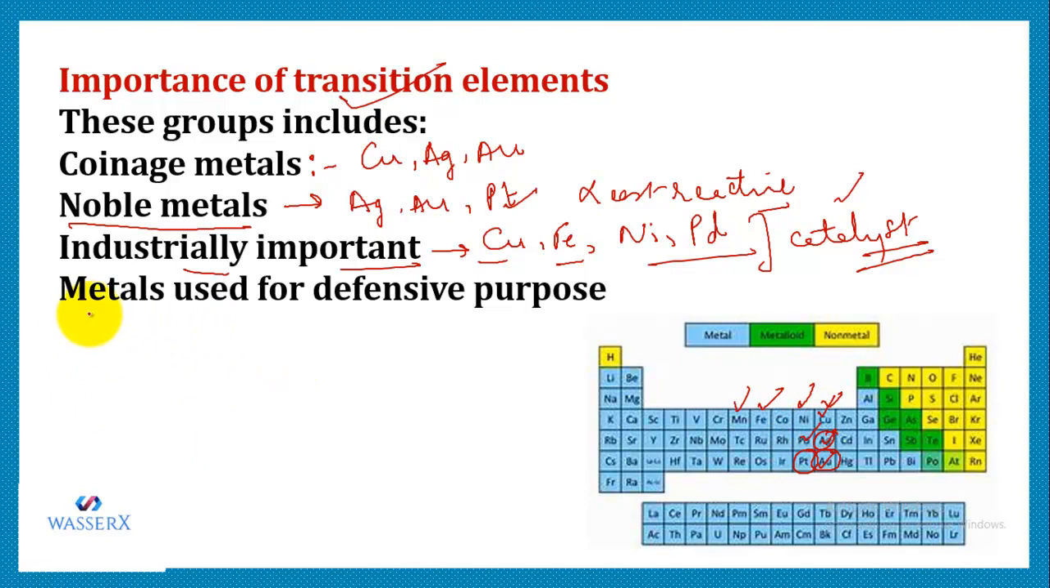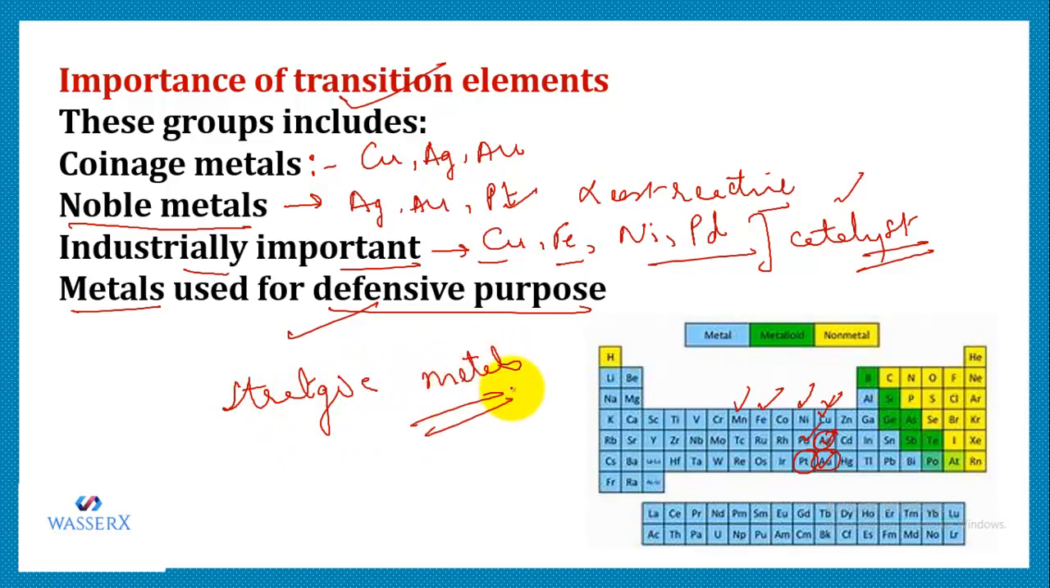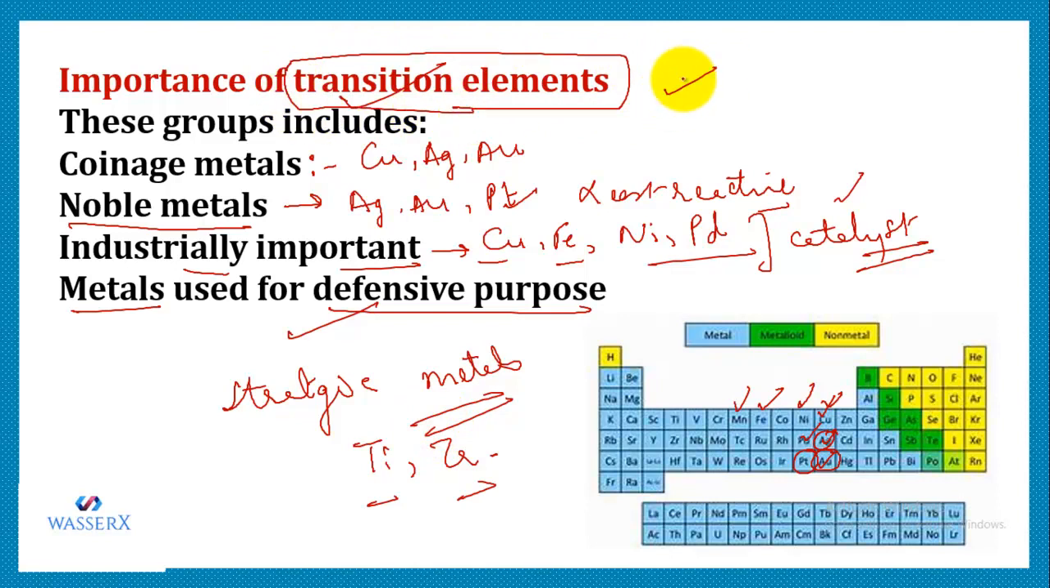There are certain metals which are used for defensive purposes. They are called strategic metals because they are used to protect our country. Like we have titanium, we have zirconium. So we have a few elements which are actually used in making war equipment, like swords, etc. So that means transition elements are quite useful to us because they have great importance.